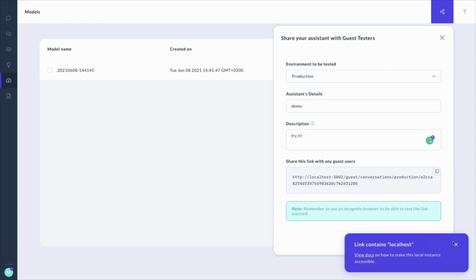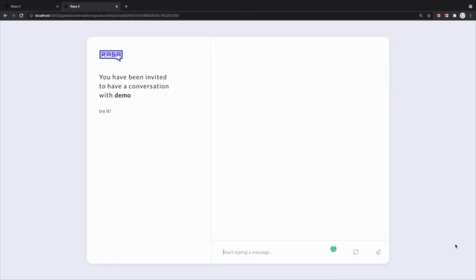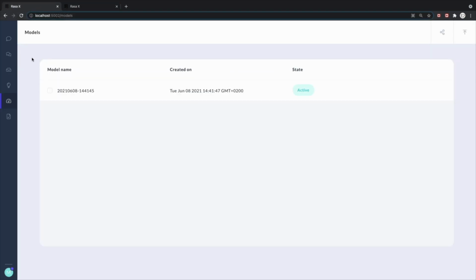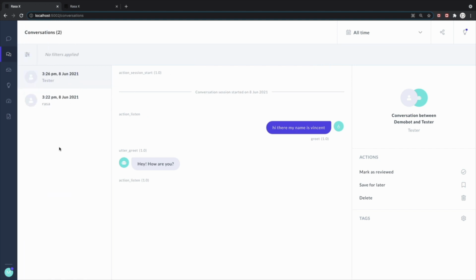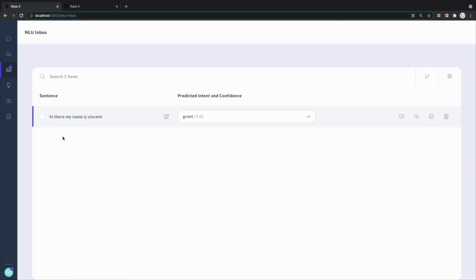When I copy this link, and when I put it in my browser, it looks like this. And this is the interface that you might give to, let's say, a colleague. And then your colleague could write something like, hi there, my name is Vincent. Now, all the data that's being generated here is viewable inside of Rasa X as well. If I now go back to my Conversations tab, we can see that indeed a new conversation has popped up in here. And when we go to our NLU inbox, we can also see that hey there, my name is Vincent has also appeared. So that's great. We can see that we have data that's coming in.